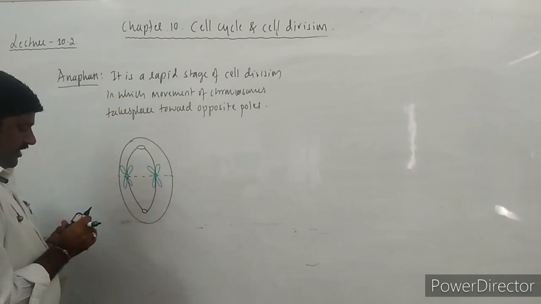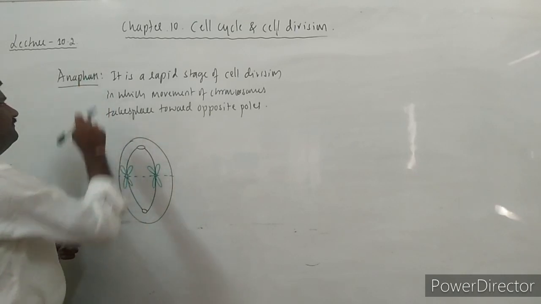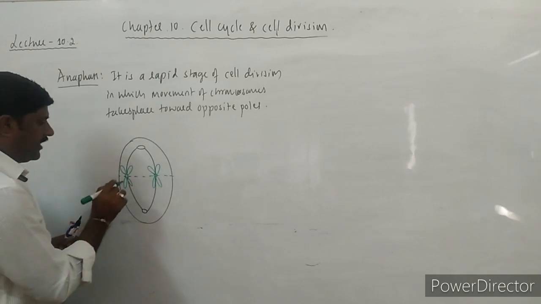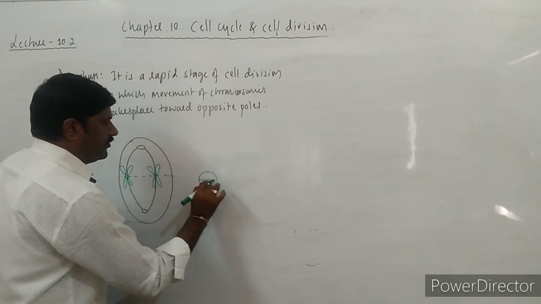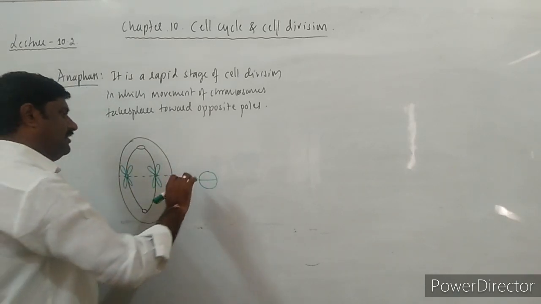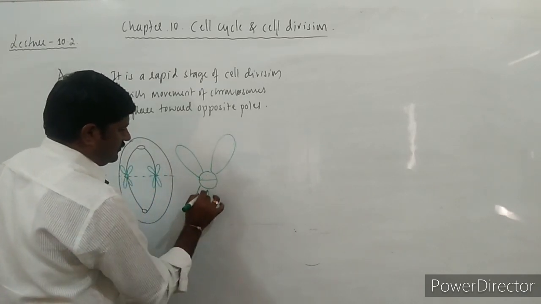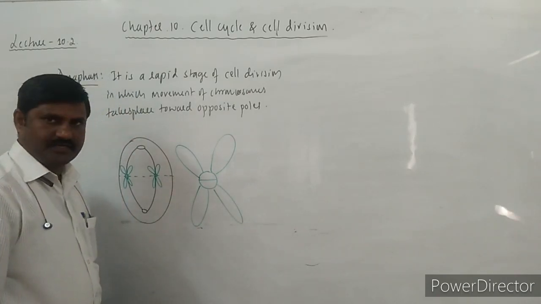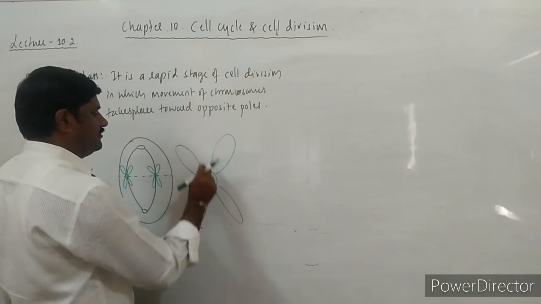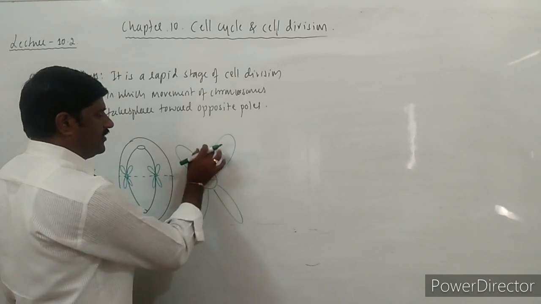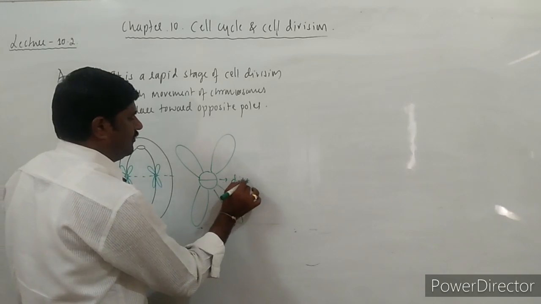Whenever these are lying in the equatorial line, in case of anaphase, the breakdown of this centromere takes place. See here, this is one chromatid, this is another chromatid. So now what happens over here is the separation of this chromatid, this part of the chromosome, that takes place due to dissolution of